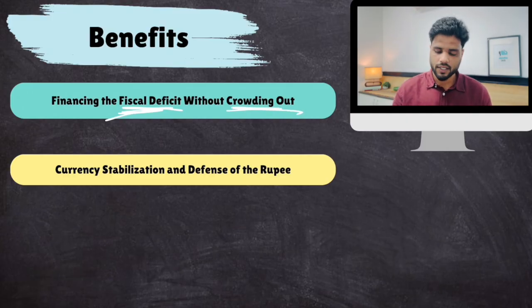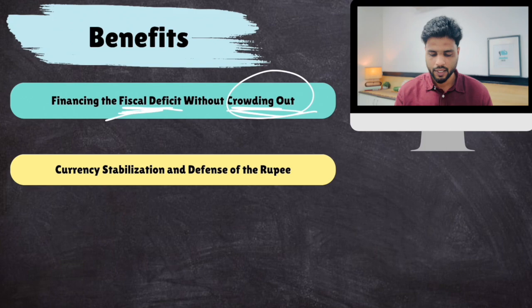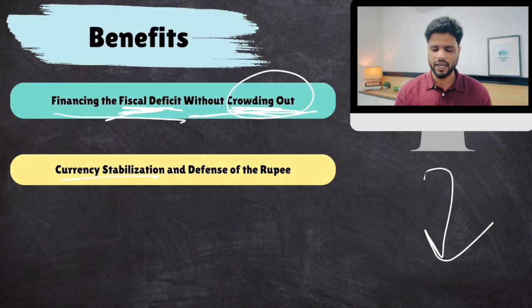Now, government is borrowing from foreigners. So, Indian banks have enough money to loan out to private players. So, there is no crowding out. So, financing fiscal deficit without crowding out. Plus, more money would come. Currency would stabilize. Rupee would be defended.